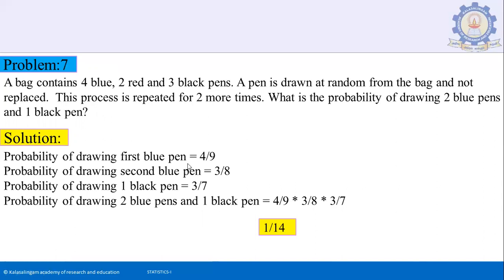Probability of drawing the first blue pen is 4 by 9 because total pens is 9. Initially, there are 4 blue pens. After the first trial, the pen is not replaced. So now the number of pens is reduced in total as well as in blue. Probability of drawing the second blue pen is 3 by 8. Probability of drawing 1 black pen is 3 by 7. So the required probability for drawing 2 blue pens and 1 black pen is 4 by 9, 3 by 8 into 3 by 7. Simplifying, we get 1 by 14.